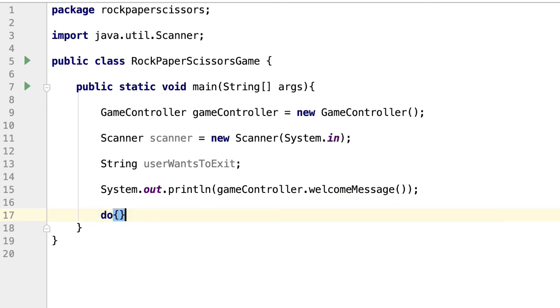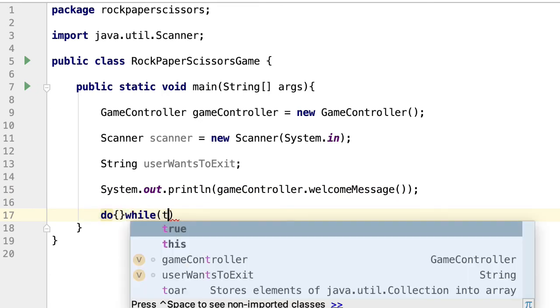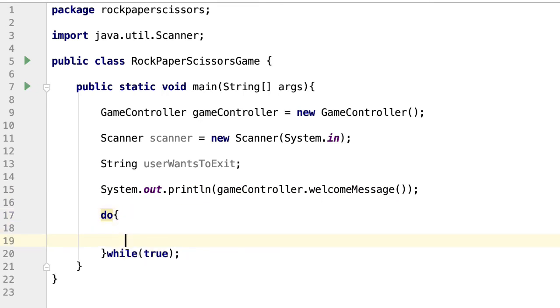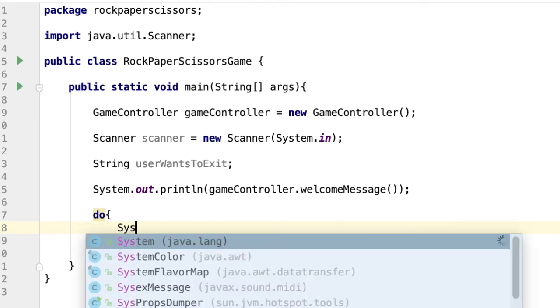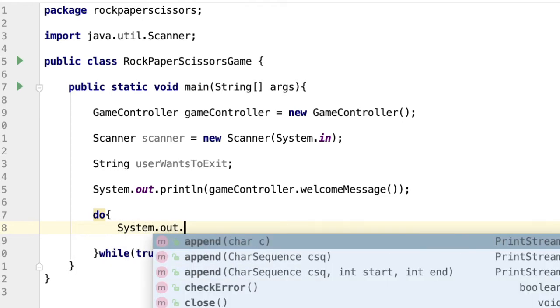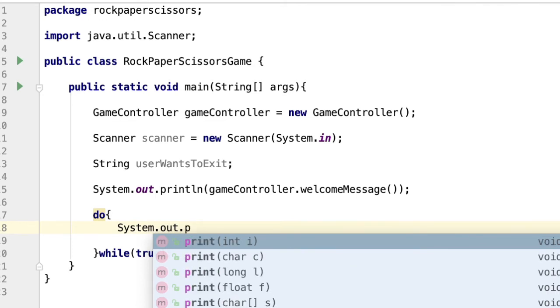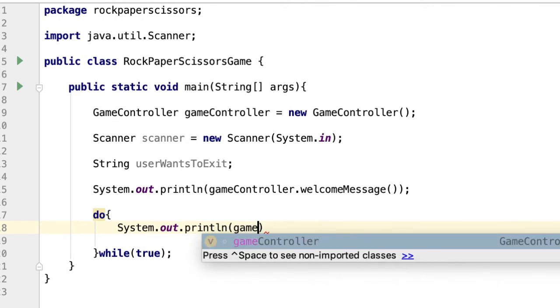Now we are going to add a do-while loop, so the game keeps looping until the user indicates that he or she wants to exit. Now inside the loop, we will add the steps our game should perform in every round. First, we will display a message asking the user to enter his or her choice.